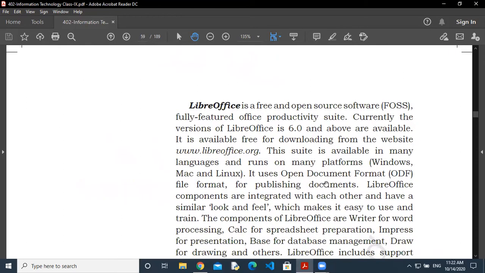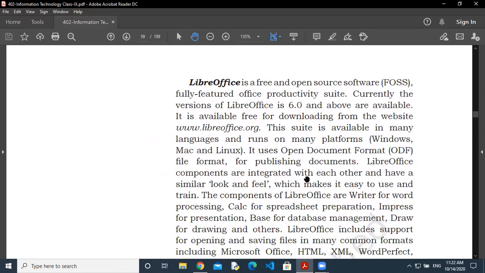So this software uses the Open Document Format. This is called the ODF format. Normally Word uses the doc format. This is called doc. That is also a copyrighted format. But LibreOffice uses a free format. This is called ODF, Open Document Format, and it is for publishing.